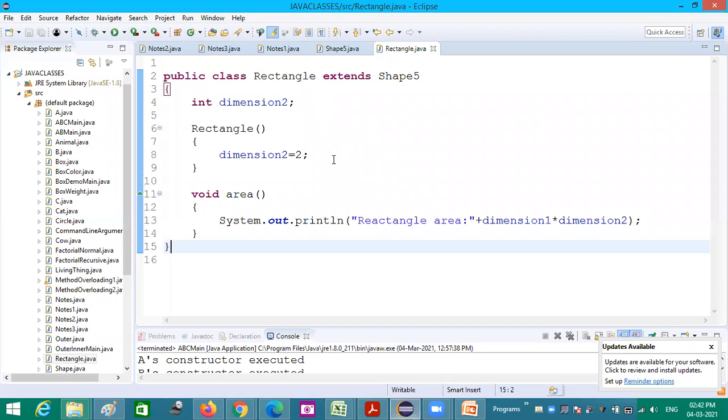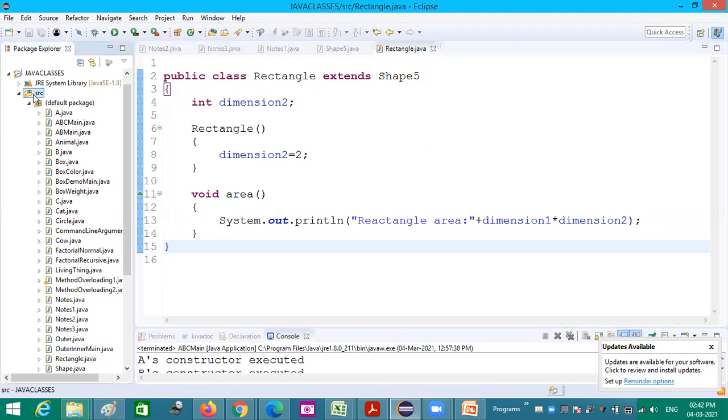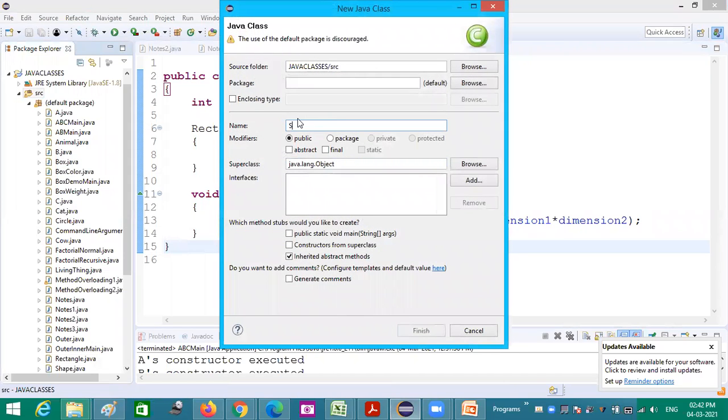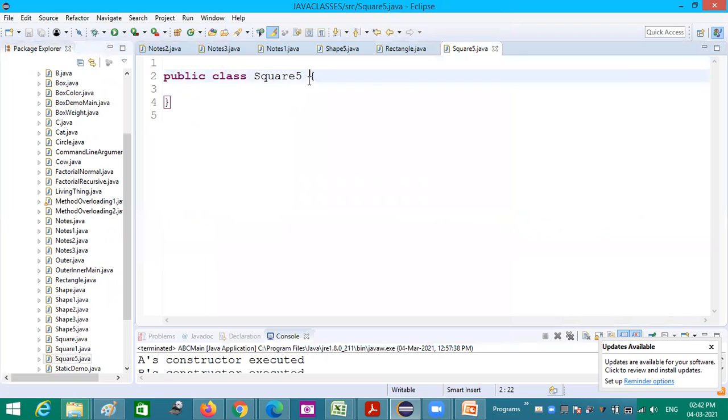Okay. Now I am extending this also. Under rectangle, I want to have another class like square. Square is inheriting the properties of rectangle, isn't it? The square class already exists, so I am giving the name square 5. So the square class extends rectangle. Inside this, I am not creating any more dimension.